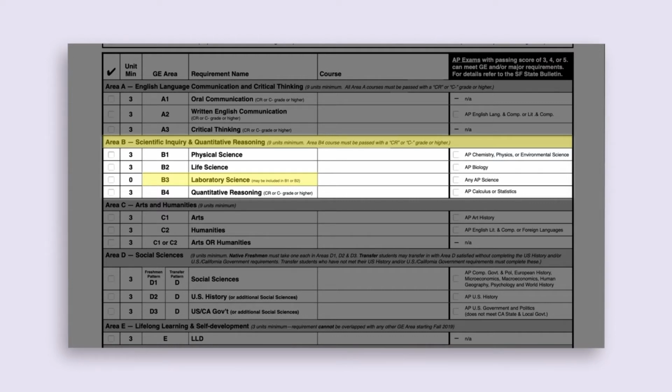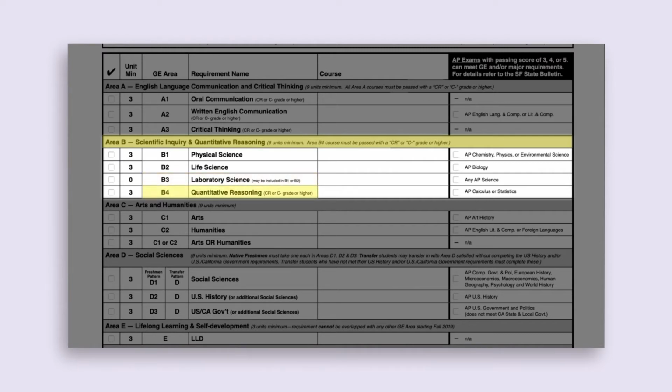For example, Biology 150, The World of Plants, is a 3-unit combined life science lecture and lab course in one which satisfies both B2 and B3, whereas Astronomy 116, Astronomy Laboratory, is a standalone B3 lab course for 1 unit. This is the lab for the B1 Physical Science course Astronomy 115, Introduction to Astronomy.